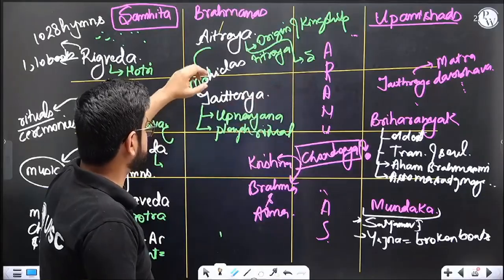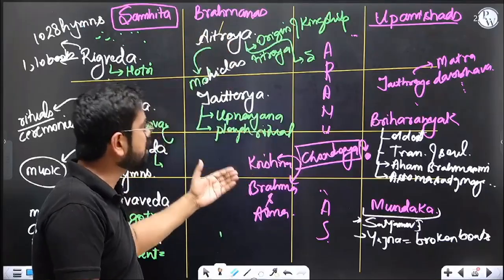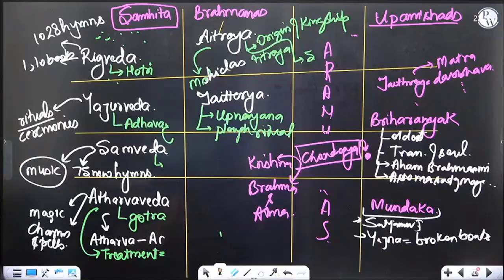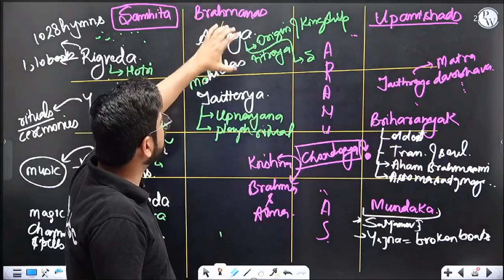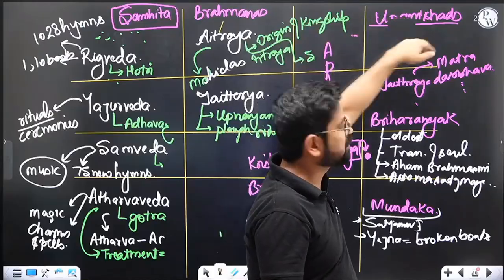There are 5 geographical locations we discussed. Then the Taittiriya Brahmana, where we have Upanayan Sanskar and law rituals. So till this point, it was all about rituals. Are Aitareya and Kaushitaki the same? No, they are different: Aitareya Brahmana, Kaushitaki Brahmana; Aitareya Aranyaka, Kaushitaki Aranyaka; Aitareya Upanishad, Kaushitaki Upanishad. Getting the point?